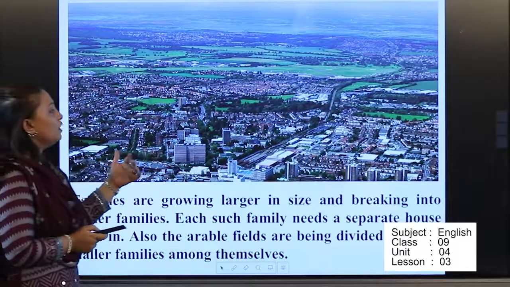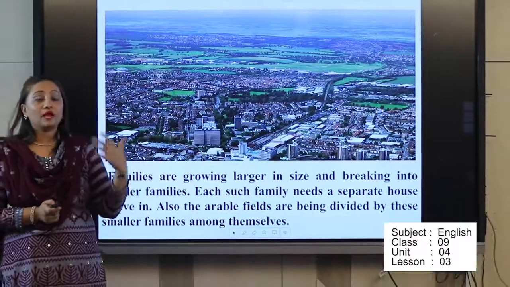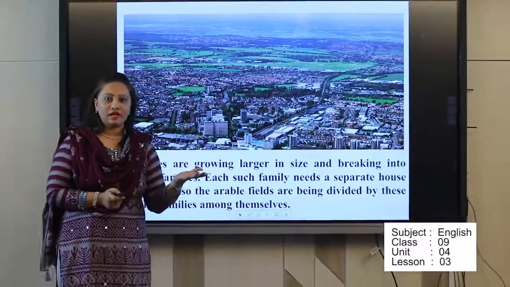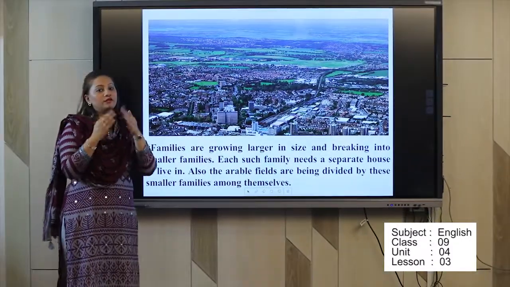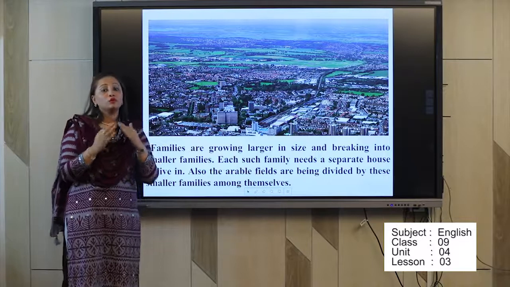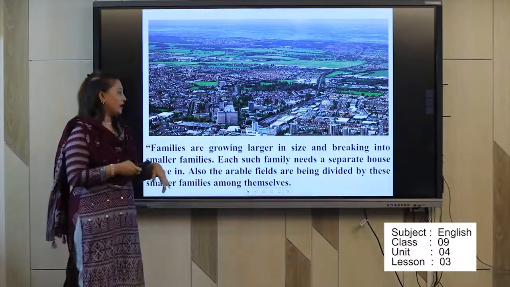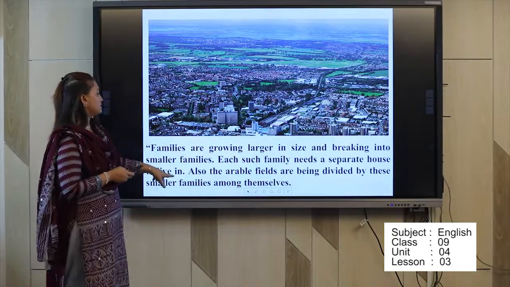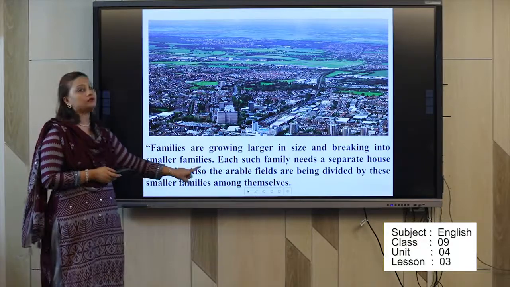Here we live with our parents, but our grandparents live in the village. So our family is divided. One family we divided into two families. So we need two types of land for providing our food. That's why this line says that the arable fields are being divided by these smaller families among themselves.